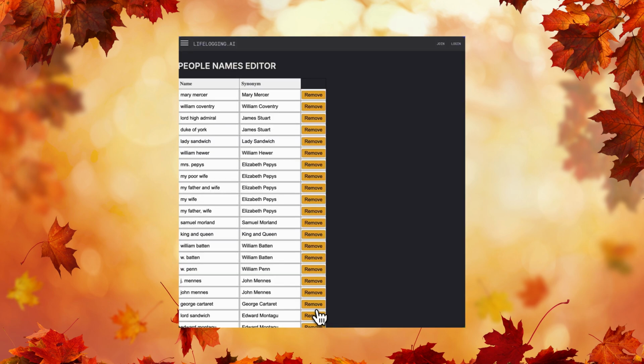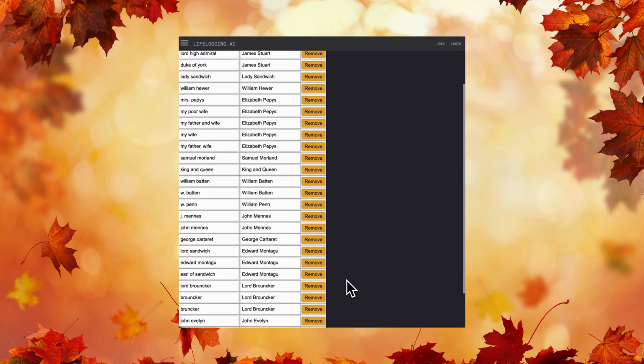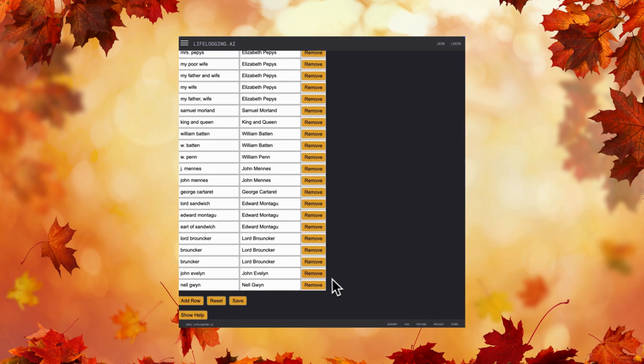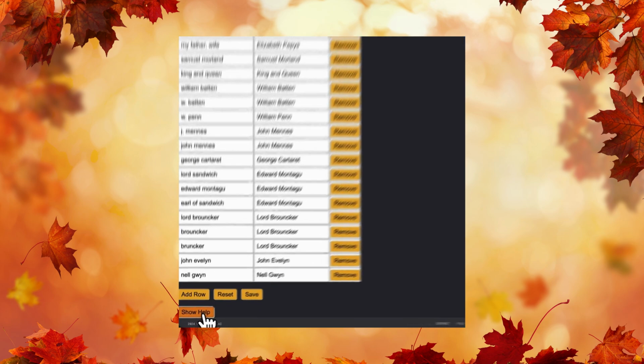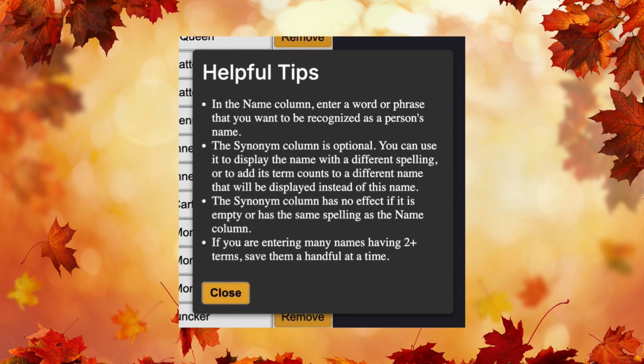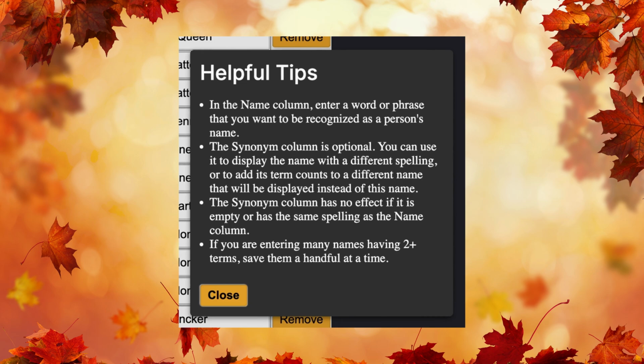The People Names editor allows you to create a custom term set for the people drop-down in the term set selector. This lets you specify the individuals you want to analyze in the term trend visualization. If you ever forget how to use the People Names editor, just press the Show Help button. It provides helpful tips on how to enter names, use the optional synonym column, and manage multiple entries.